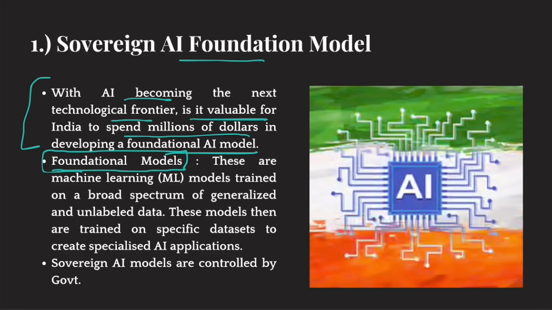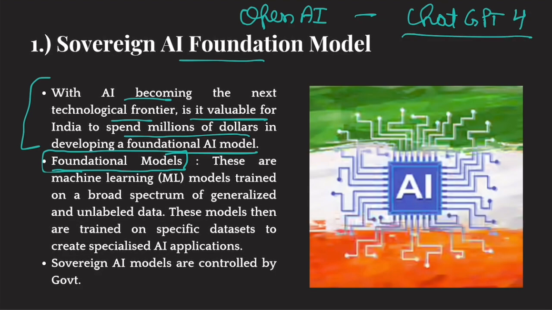Now look, let's suppose OpenAI, a company, created ChatGPT 4. This ChatGPT 4 is an AI model which has been trained. Now this model is given to, let's suppose, me.